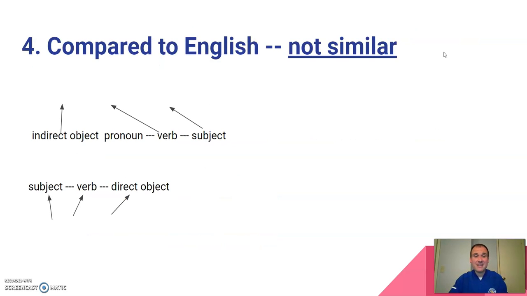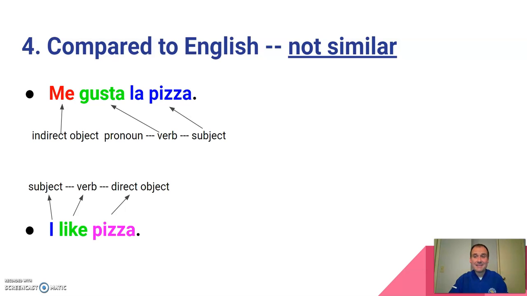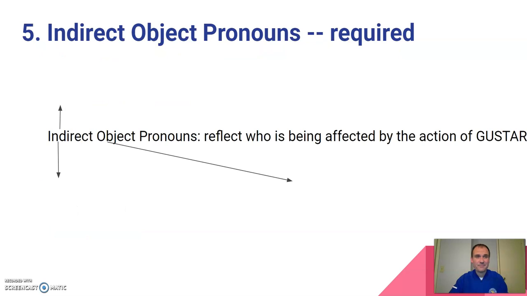If we compare these to English, again, they're not at all similar. And again, I know this is kind of grammar heavy, but we need to have this foundation to go forward. Me gusta la pizza, me is an indirect object pronoun, gusta is our verb, and la pizza is the subject in Spanish. That same sentence in English, I like pizza, looks very different. The subject is I, the verb is like, and the direct object is pizza. So again, they're not similar. They're very, very different with gustar and encantar.